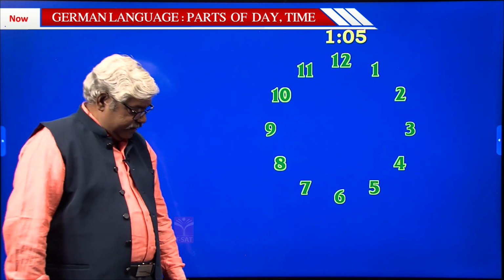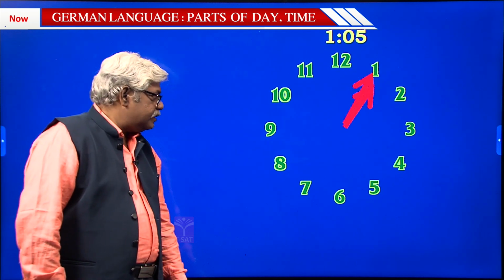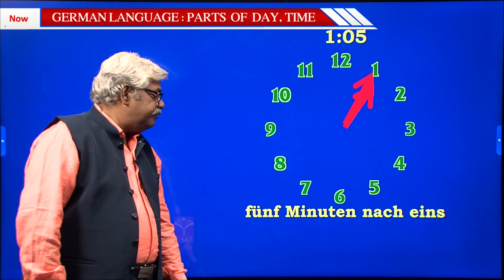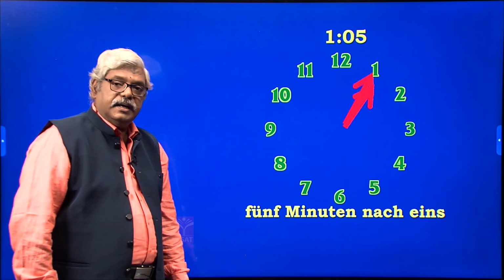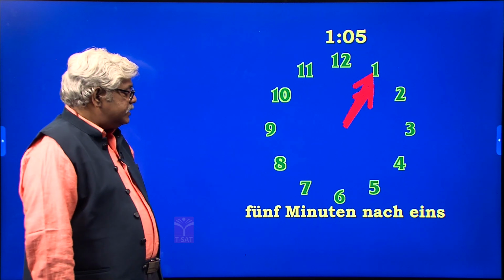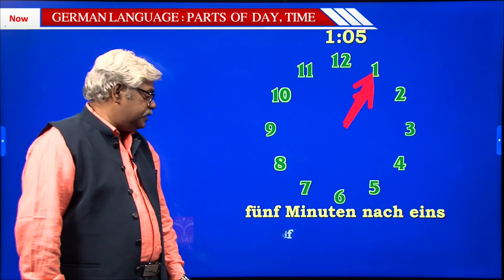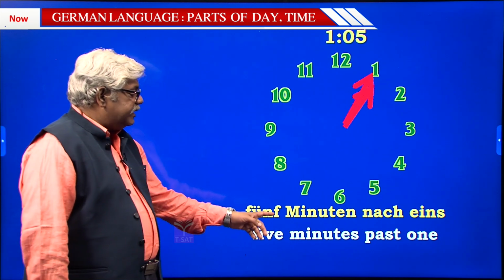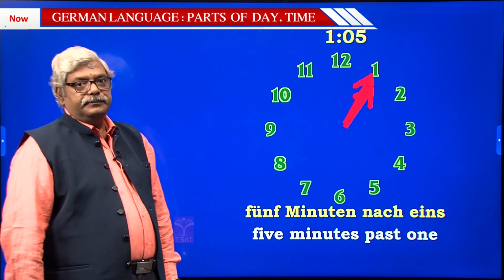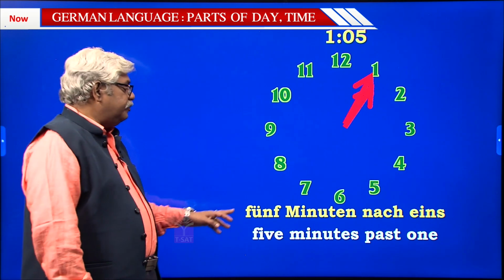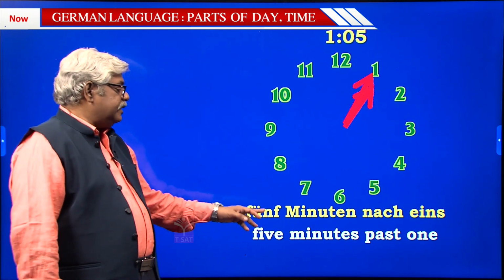How to say 1:05? It is 5 Minuten nach 1. What does it mean in English? 5 minutes past 1. So it is 5 Minuten nach 1, 5 minutes past 1.